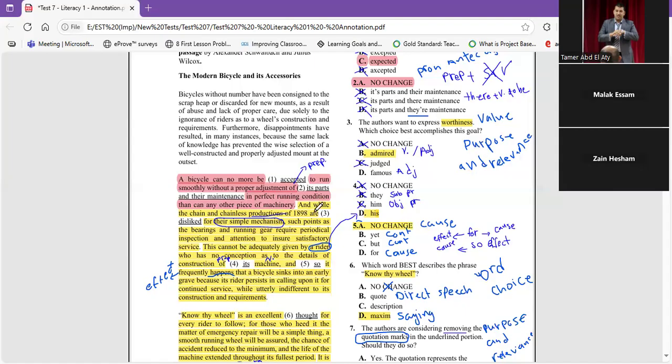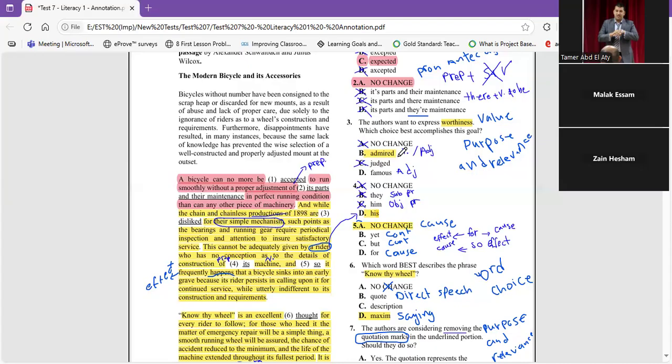Here it says, "And while the chain and chainless production of 1898 are disliked for their simple mechanism, such points as the bearings and running gear require periodical inspection and attention to ensure satisfactory service." So disliked is not going to work.